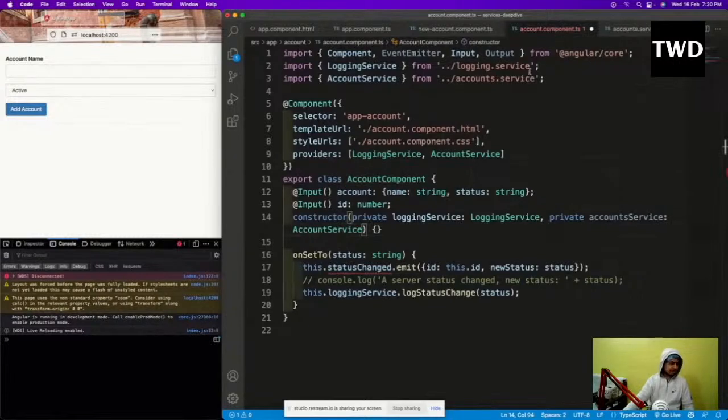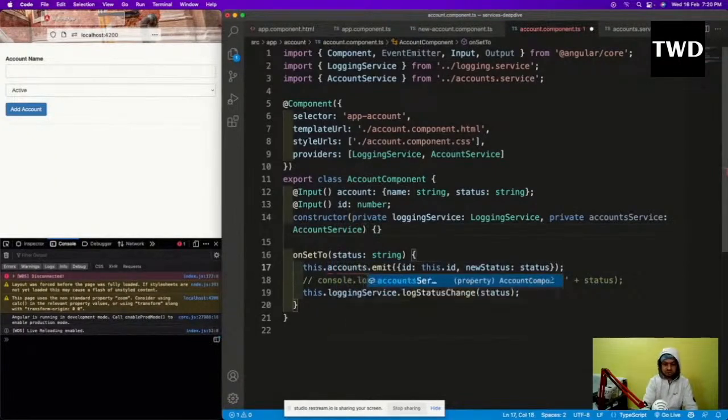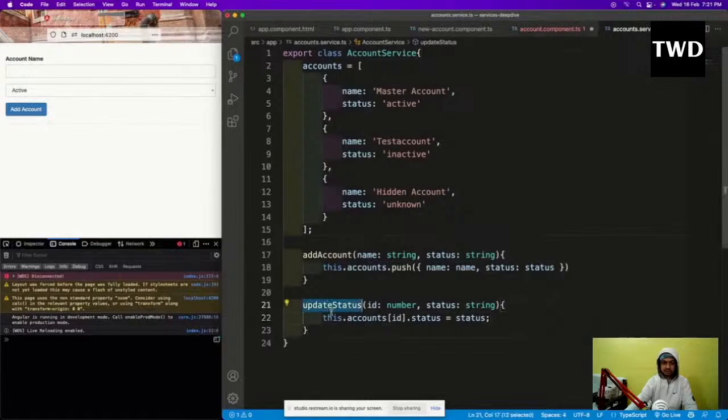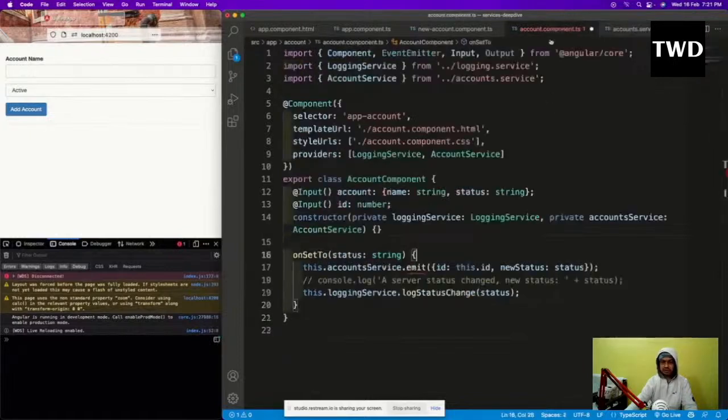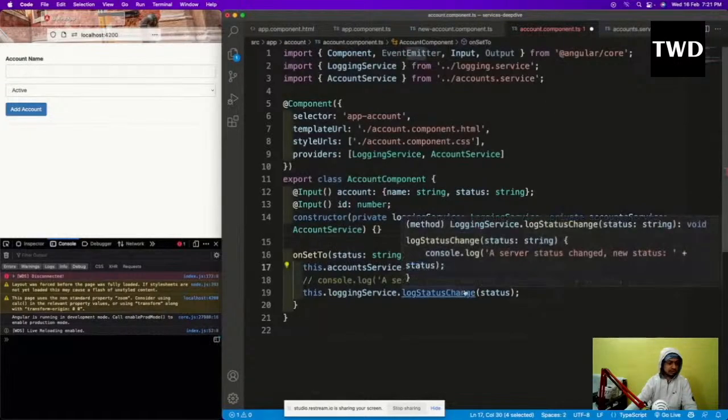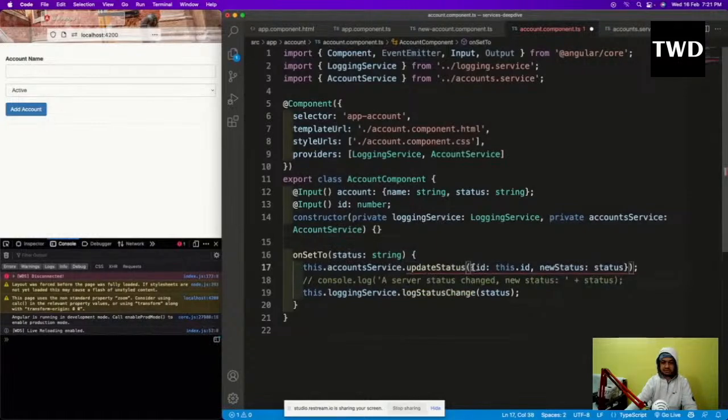So onSetTo is there, and then I will do this here, accountsService, and this. I'm using this update status, and so this is not taking it like this now.